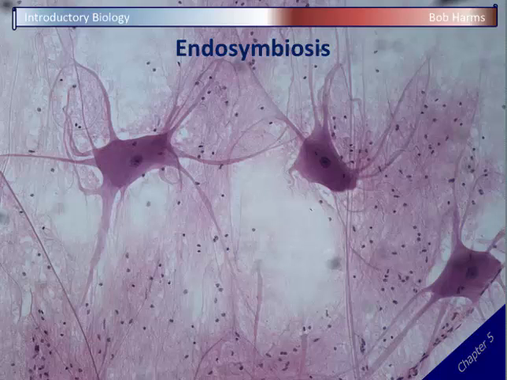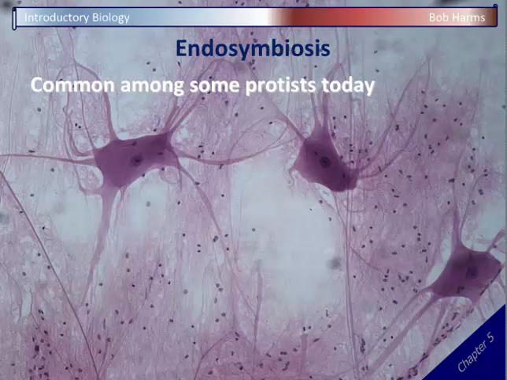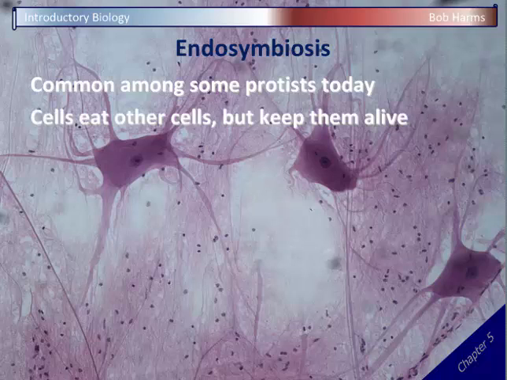Now, this process of endosymbiosis, one cell living inside another and both cells benefiting, is relatively common among protists today. In fact, we see this in certain types of free-swimming protists, especially in pond water, for example, where one cell will eat another cell, but instead of digesting and killing that cell inside, it will feed that cell inside, it will keep it alive. And the idea behind our theory of endosymbiosis is that cell that's kind of the host that's keeping the other cell alive.